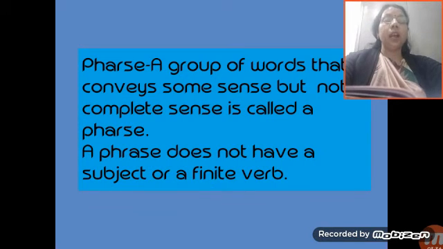Now let's see about phrase. What is a phrase? A group of words that conveys some sense but not complete sense is called a phrase. A phrase does not have a subject or a finite verb. Just learn the definition: a group of words that convey some sense but not complete sense as a sentence does. A phrase does not have a subject, and it does not have a finite verb also. Here we will learn about subject and finite verb.